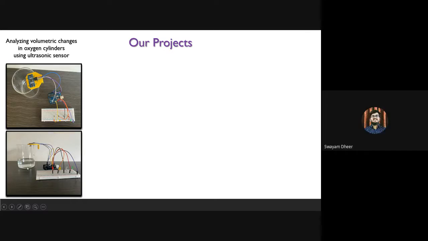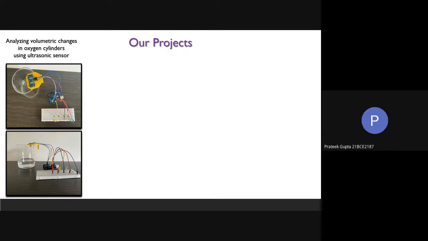So what does it do if the water is too low in the beaker? I have taken some predefined values. Let us say the distance between the tip of the ultrasonic sensor and the water is some X centimeters. Now the X centimeter is somewhere here in the beaker. The water is here. So it will blink the green LED, mentioning that the tank is empty and you need to refill it.